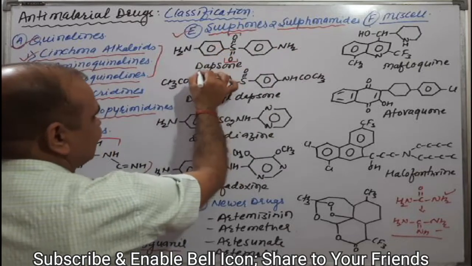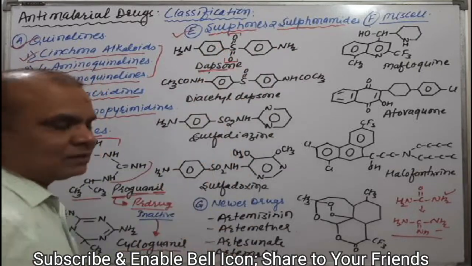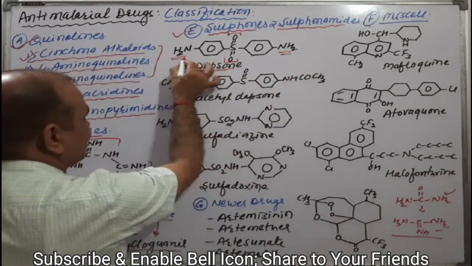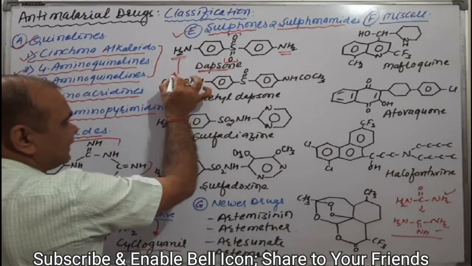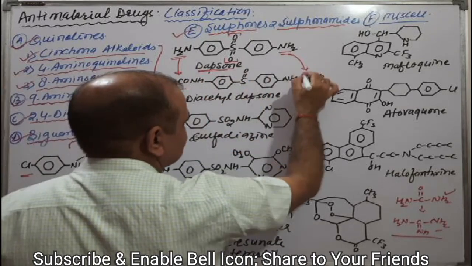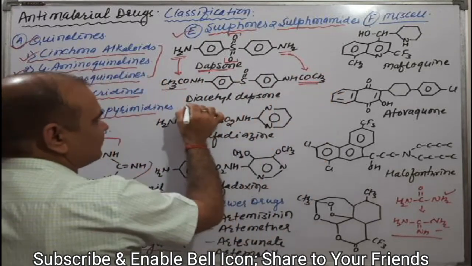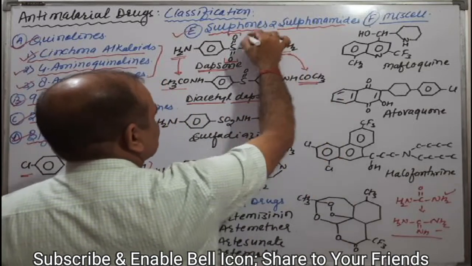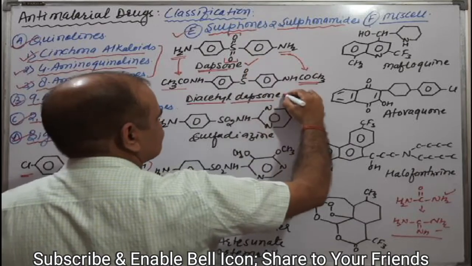If the NH2 group of dapsone is acetylated to CH3CO, and acetylated to CH3CO, then it will become diacetyl dapsone. Both of these drugs, dapsone and diacetyl dapsone, come under the sulfones.